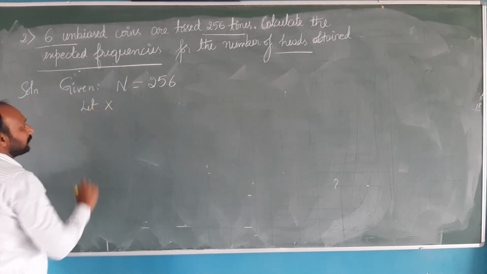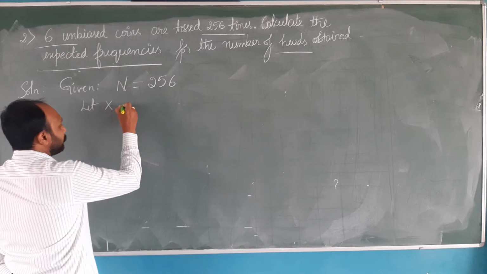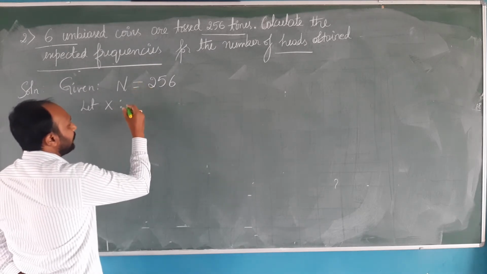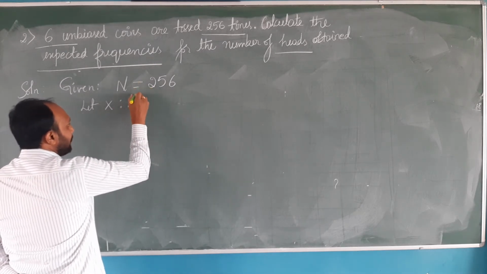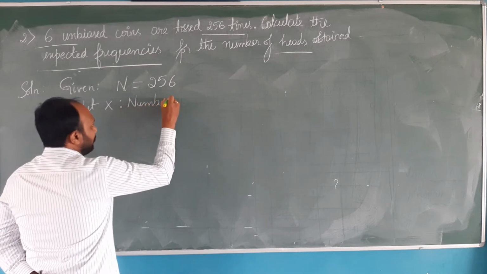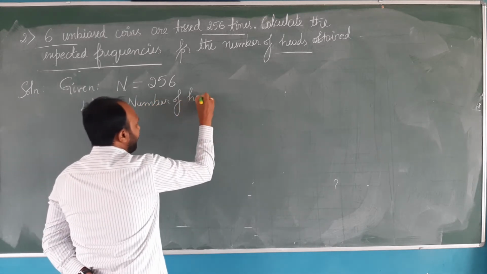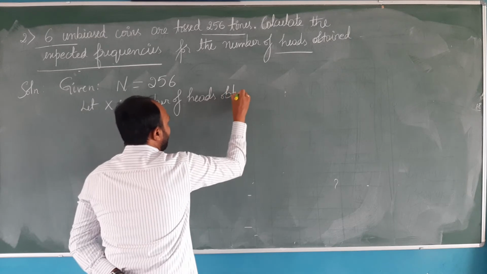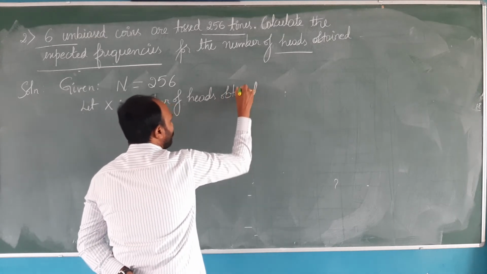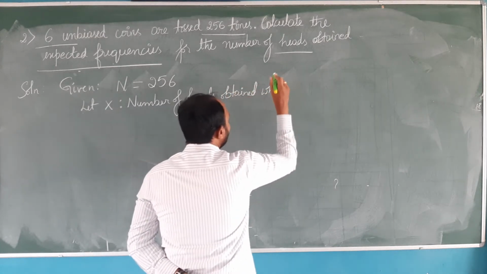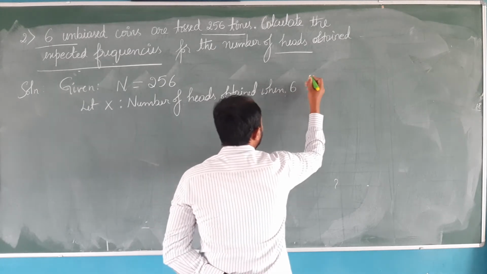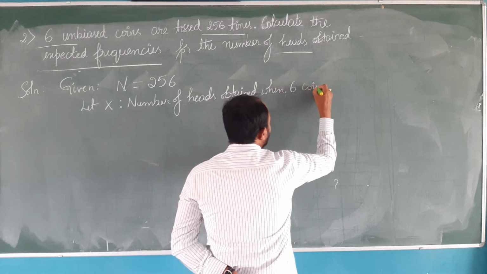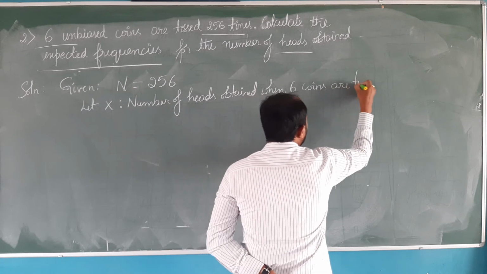Let X be a random variable. What does it indicate? It indicates the number of heads obtained when 6 coins are tossed.